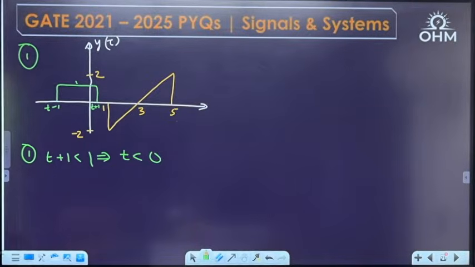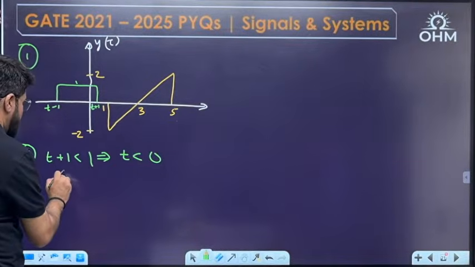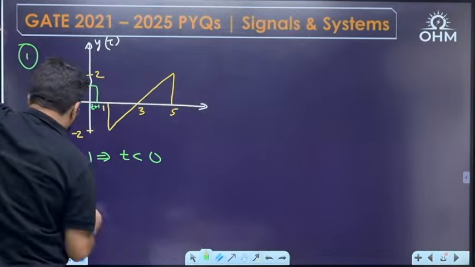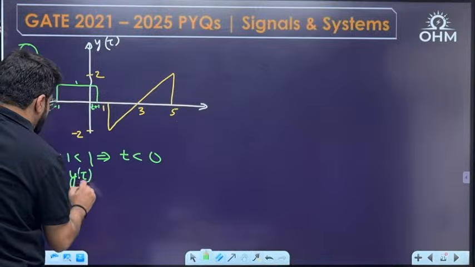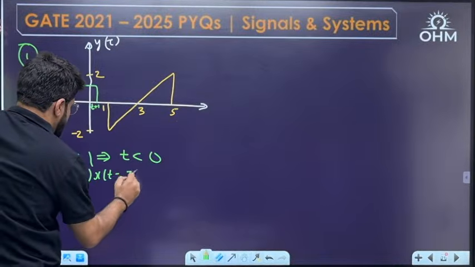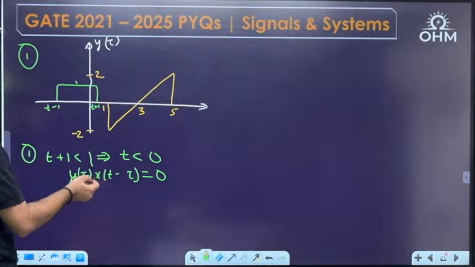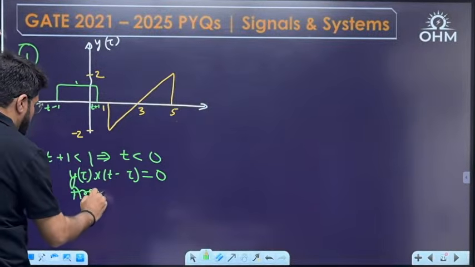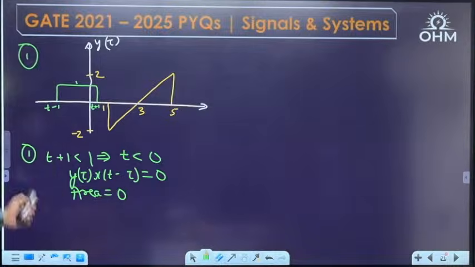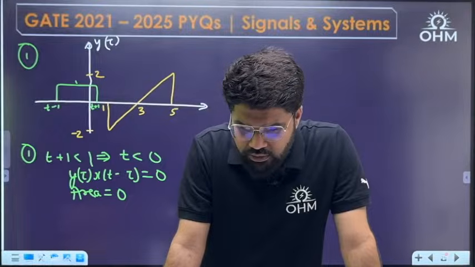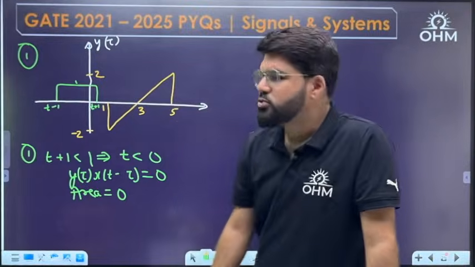The answer is going to be 0 because the product of y tau and x of t minus tau will be 0. So the product itself is 0, and hence the area under it is also going to be 0.